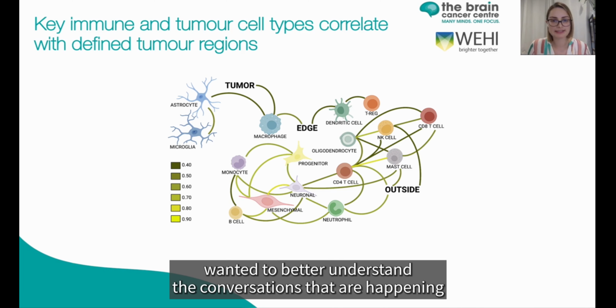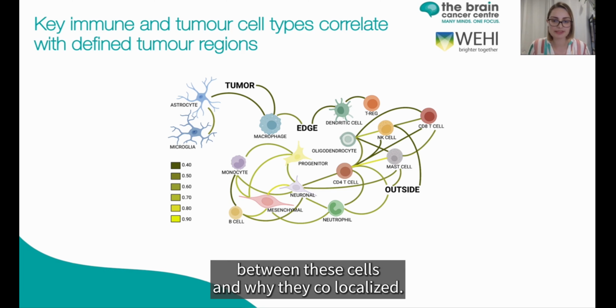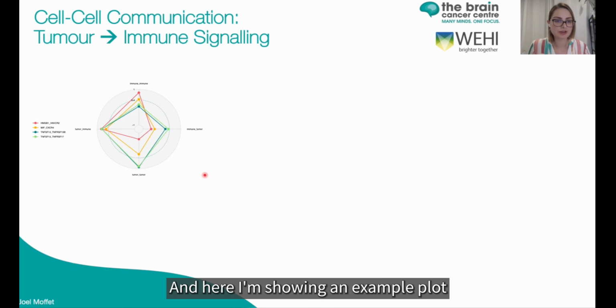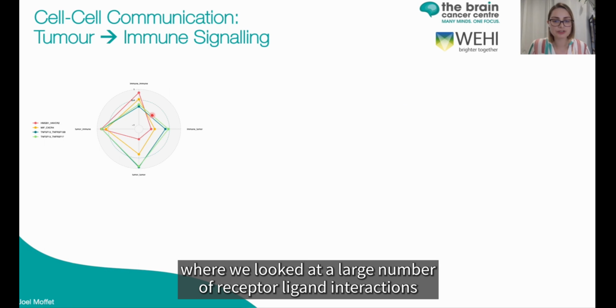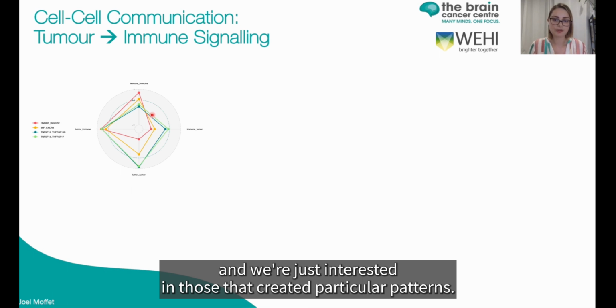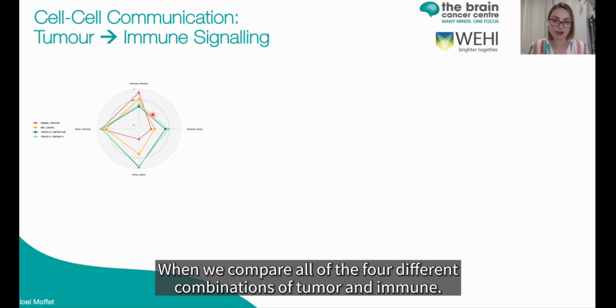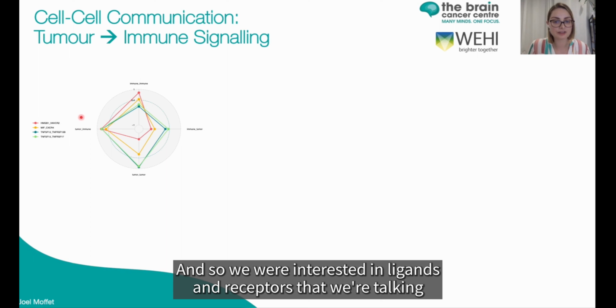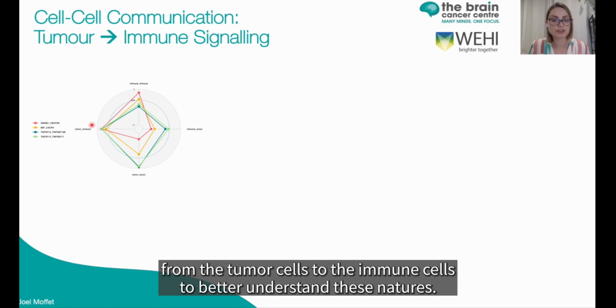Next we wanted to better understand the conversations that are happening between these cells and why they're co-localized. To do this, we needed to look at receptor-ligand interactions. Here I'm showing an example plot where we looked at a large number of receptor-ligand interactions, and we're just interested in those that created particular patterns when we compare all of the 4 different combinations of tumor and immune. We were interested in ligands and receptors that were talking from the tumor cells to the immune cells to better understand these niches.